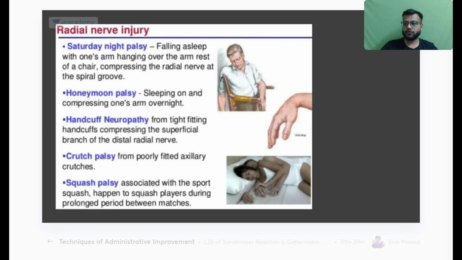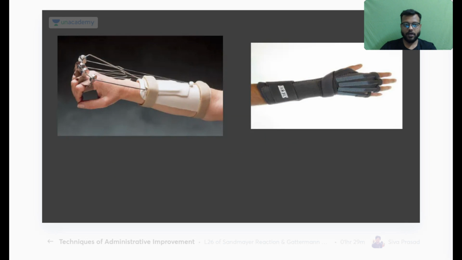So radial nerve injuries are called by different names. Wrist drop, always remember it for the radial nerve. Okay, wrist drop is very important for the radial nerve, and names like Saturday night palsy, honeymoon palsy, handcuff neuropathy, crutch paralysis, or squash palsy.